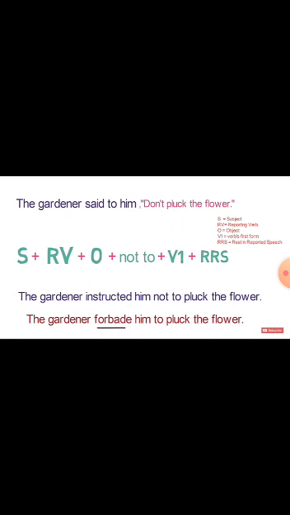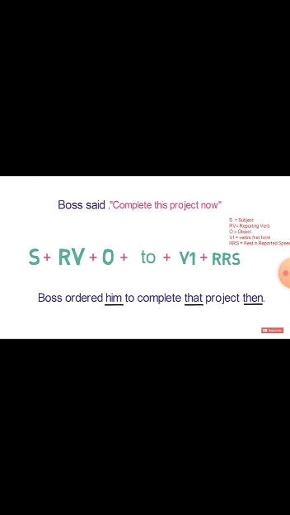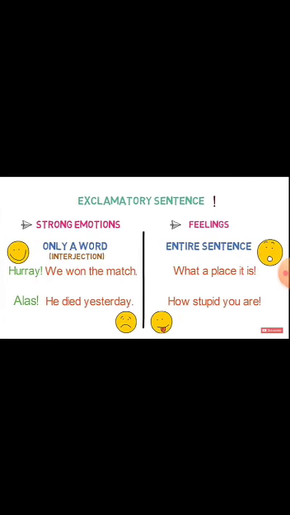The gardener said to him, don't pluck the flower. The gardener instructed him not to pluck the flower. Now this is a negative sentence, so we can change it in both ways. The gardener forbade him to pluck the flower. Both are right. Boss said, complete this project now. Boss ordered him to complete that project then.